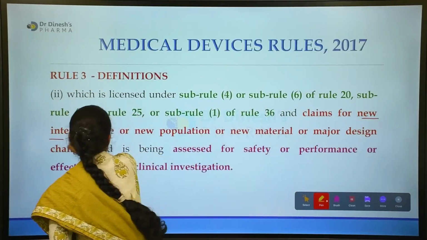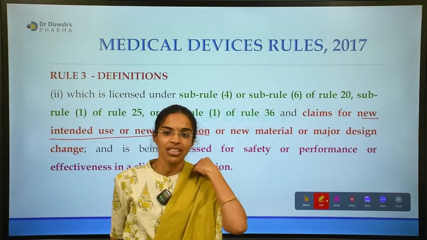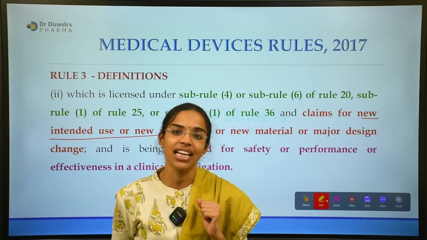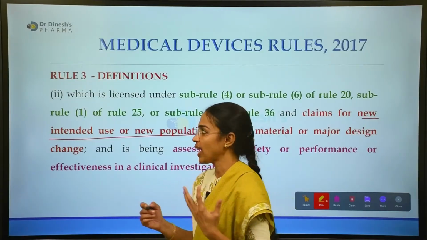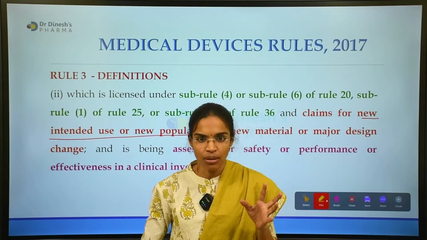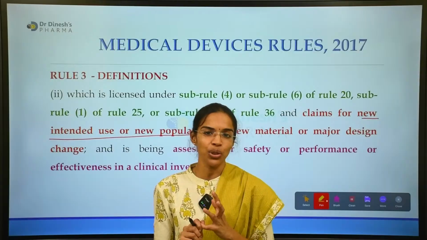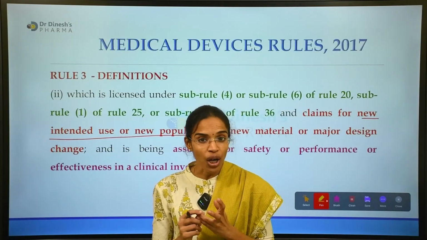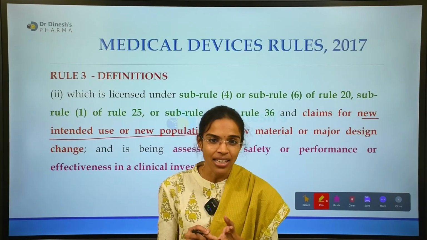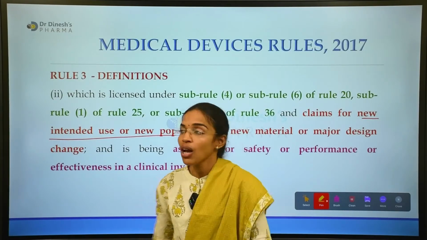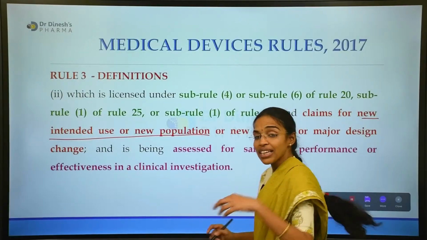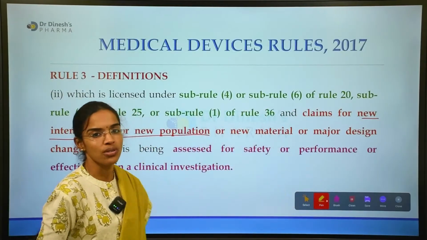Just now we discussed when we can call it an investigational medical device: when it is an absolutely new device, or when it does not have a predicate device, or when it claims a new use.